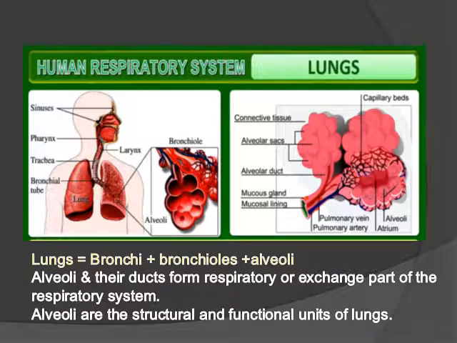So this is a summary of your respiratory system, in which the lungs consist of bronchi, then bronchioles, then the sac-like structures known as alveoli. The alveoli and their ducts form the respiratory or exchange part because they are surrounded by blood capillaries, the vascularized surface. That is the structural and functional unit of the lungs or respiratory system.